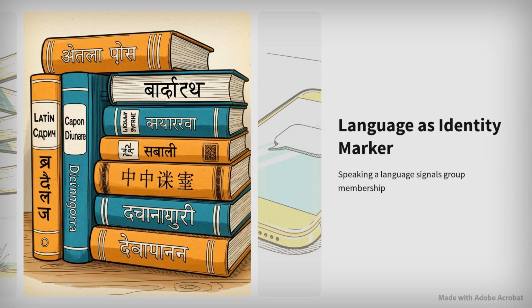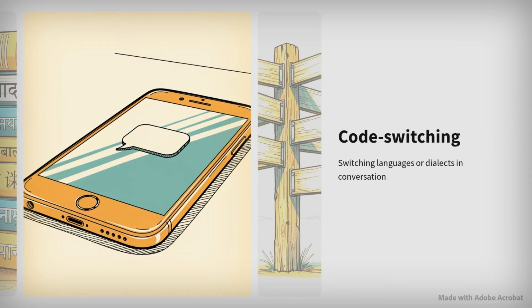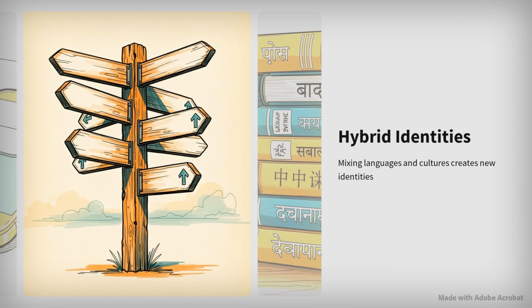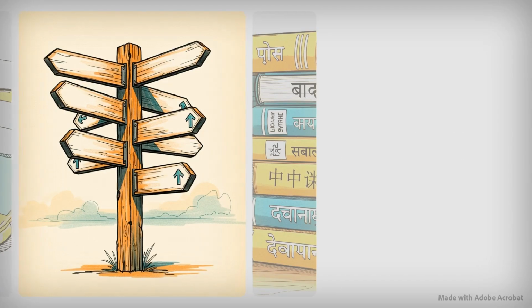Language acts as an identity marker, signaling our group membership to others. Code switching is when we switch languages or dialects in conversation, adapting to different social contexts. Hybrid identities emerge when we mix languages and cultures, creating new ways of being and belonging.